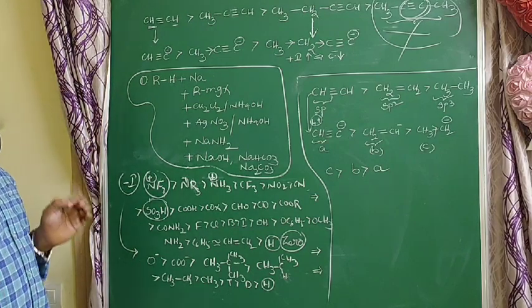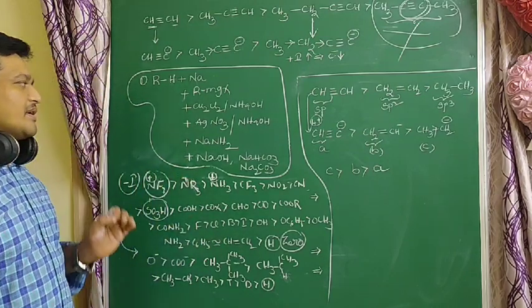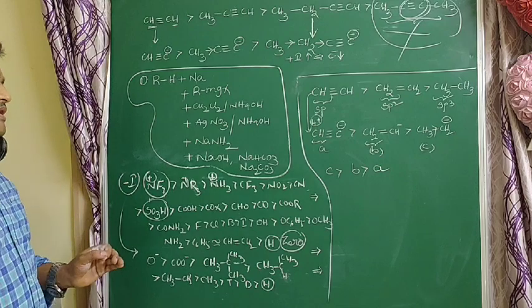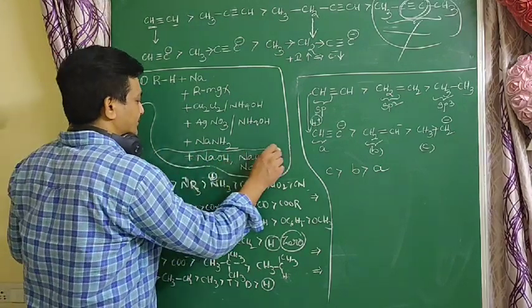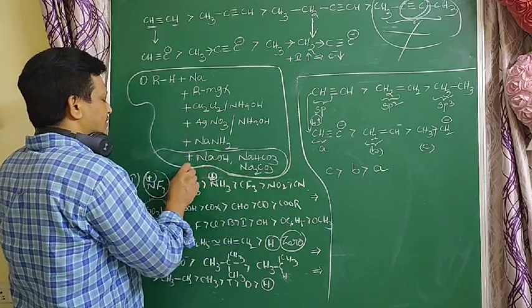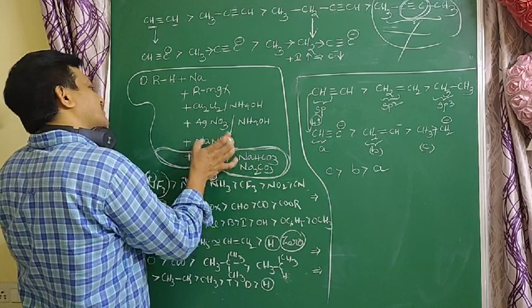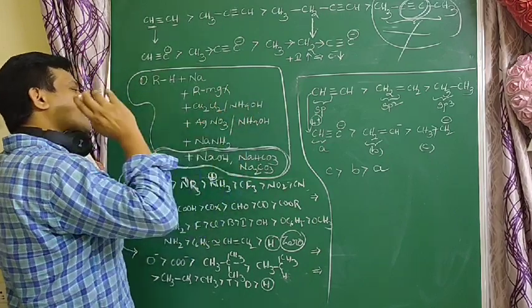So alkynes react with metals, with RMgX, with ammoniacal cuprous chloride, ammoniacal silver nitrate, and sodamide, but they do not react with bases. This is very important. Alkynes do not react with bases; except for these compounds, alkynes react with these reagents. Why? Because they are more acidic.